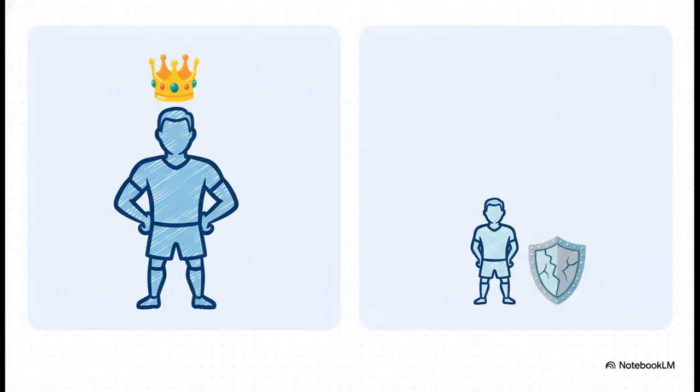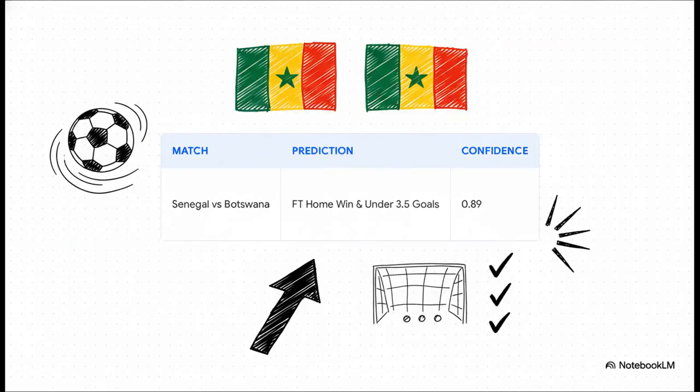First up, we've got a classic David versus Goliath matchup, at least on paper. It's the powerhouse Senegal taking on the underdog Botswana. And yeah, for the AI, this one is about as straightforward as it gets. And here you can see the actual numbers. This comes from something called the sanitized output matrix. But just look at that confidence score. 0.89. That is incredibly high. The system is basically screaming that Senegal will win. But, and this is the interesting part, it's also predicting a controlled win, under 3.5 goals.